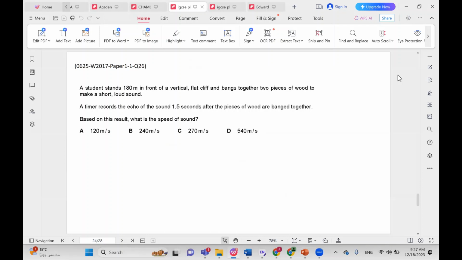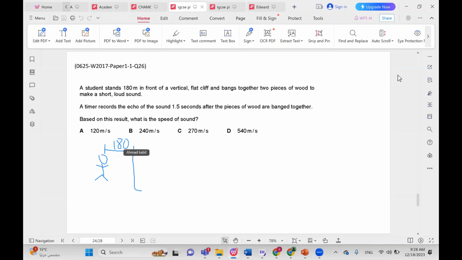A student stands 180 meters in front of a vertical flat cliff and bangs together 2 pieces of wood to make a short, loud sound. A timer records the echo of the sound 1.5 seconds after the pieces of wood are banged together. Based on this result, what is the speed of sound? So again, we have the student and the wall, and this distance here is 180.